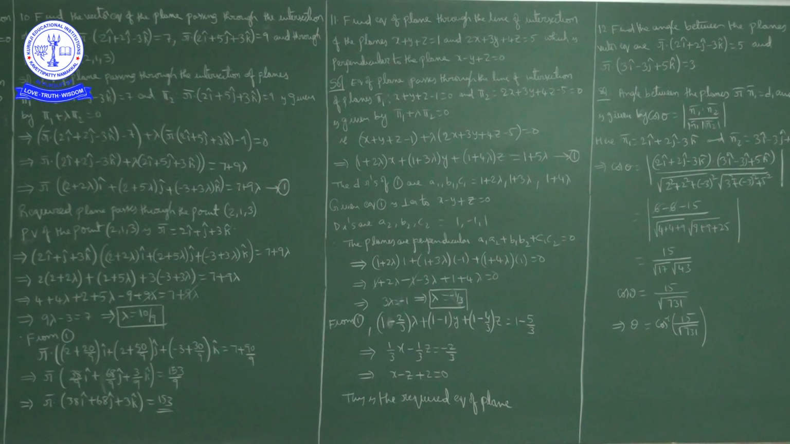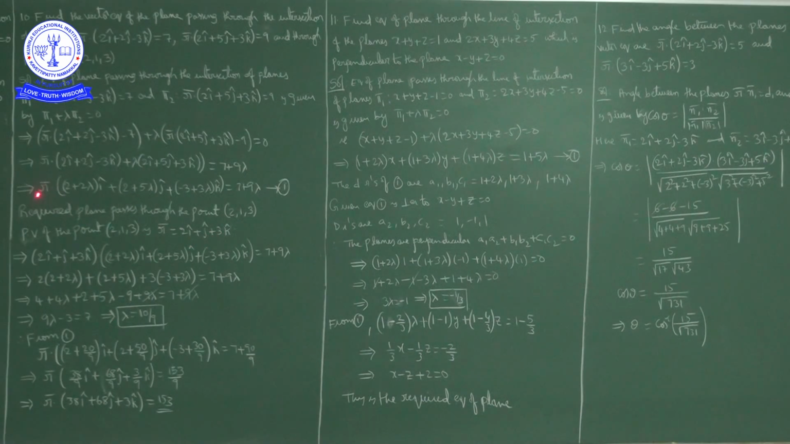Okay, so here the parameter is lambda. To find out the lambda value, it is given that the required plane is passing through the point (2, 1, 3). So (2, 1, 3) satisfies equation 1. The position vector of the point (2, 1, 3) we can write as r bar is equal to 2i cap plus j cap plus 3k cap.